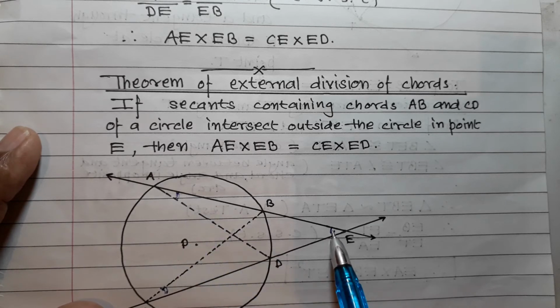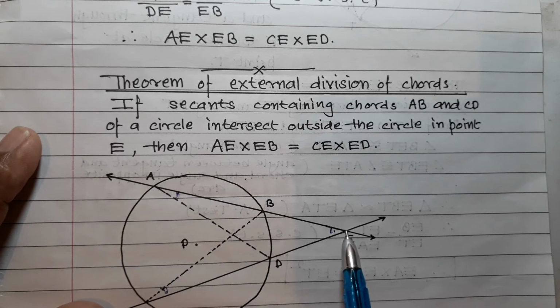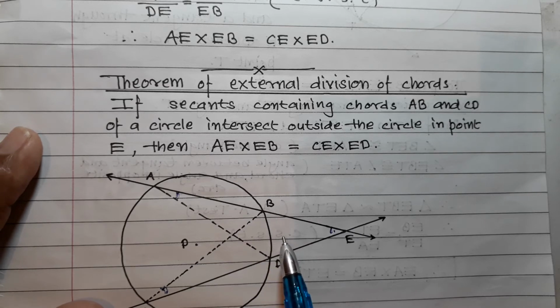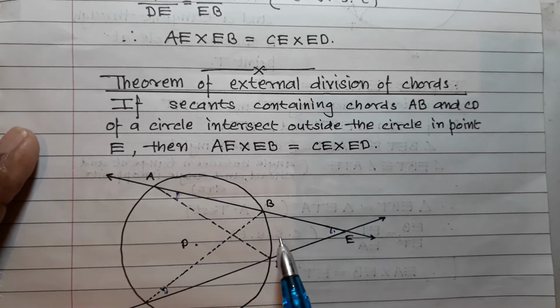And this angle is common, and therefore the triangles are similar. So triangle AED and triangle CEB are similar triangles, and then write your corresponding ratios so that you will get the answer.